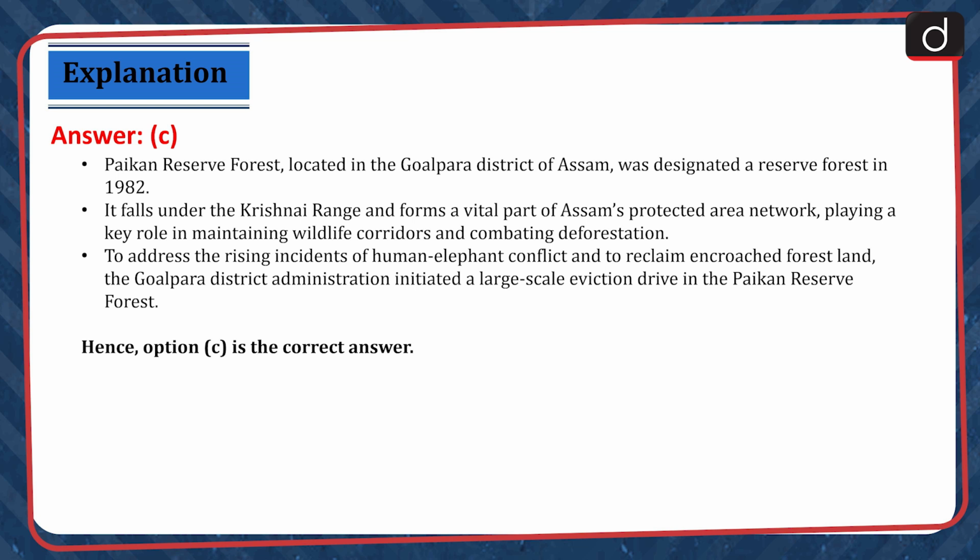Paikan Reserve Forest, located in the Goalpara district of Assam, was designated a reserve forest in 1982. It falls under the Krishnai range and forms a vital part of Assam's protected area network, playing a key role in maintaining wildlife corridors and combating deforestation. To address the rising incidence of human-elephant conflict and to reclaim encroached forest land, the Goalpara District Administration initiated a large-scale eviction drive in the Paikan Reserve Forest. Hence, option C is the correct answer.